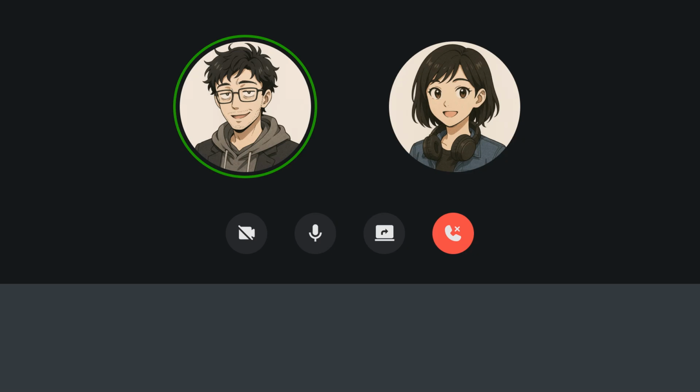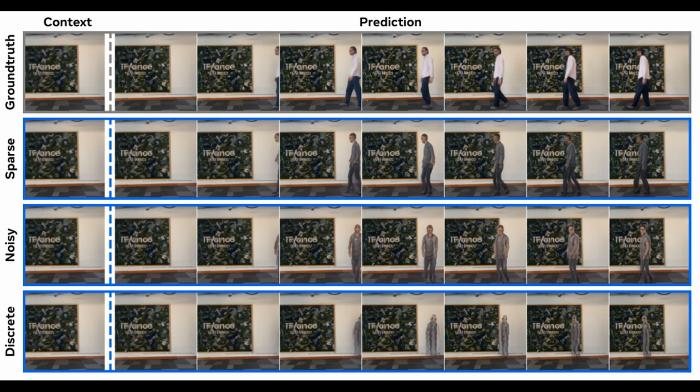Exactly, so they experimented with different constraints. The noisy approach is similar to a VAE, adding stochastic noise to prevent the latent space from encoding too much information. The sparse approach encourages most dimensions to be zero, and the discrete approach uses vector quantization. And what did they find worked best for in the wild videos? Interestingly, they found that continuous but constrained latent actions, either the sparse or noisy approach, worked significantly better than discrete ones for capturing complex real-world actions.